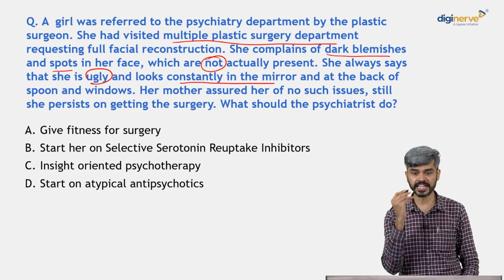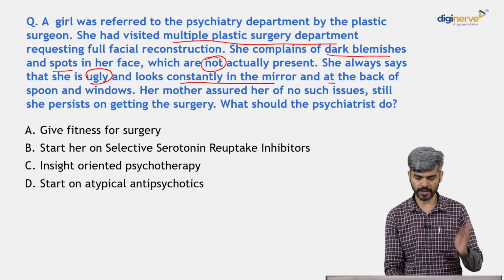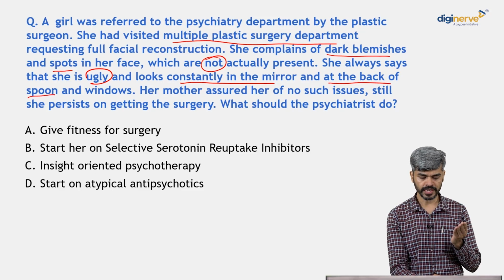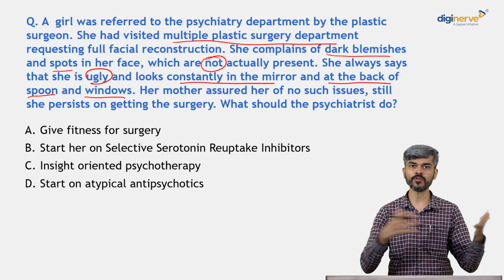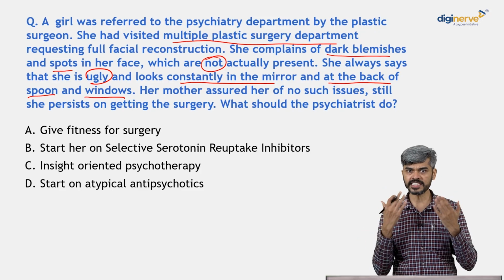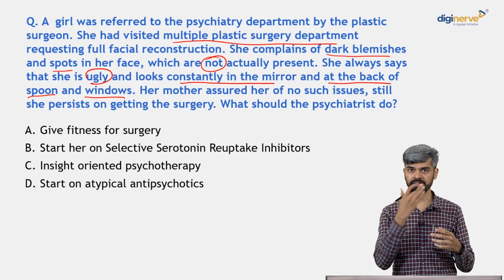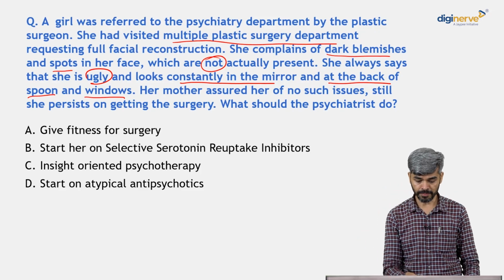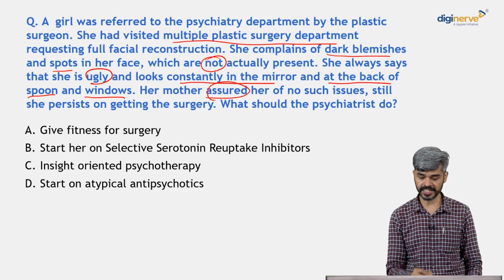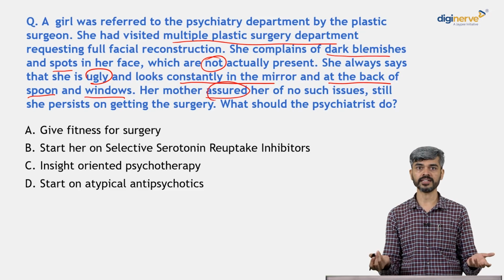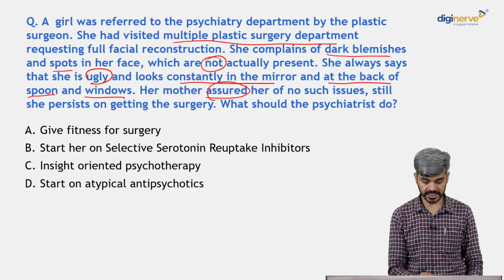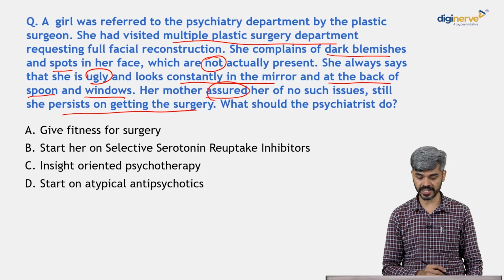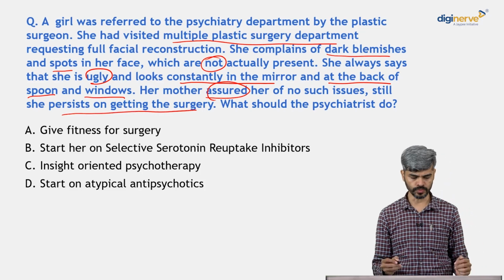She is repeatedly checking in the mirror, at the back of the spoon when she is having food, or at the windows when she is moving around, right? She is constantly checking what has happened to her face. Her mother reassured her that she doesn't have any issues, but she is insisting on getting the surgery. So what should the psychiatrist do?